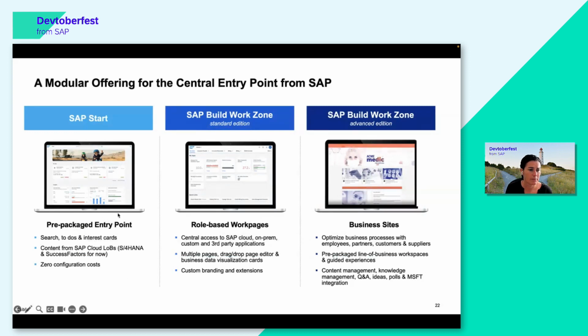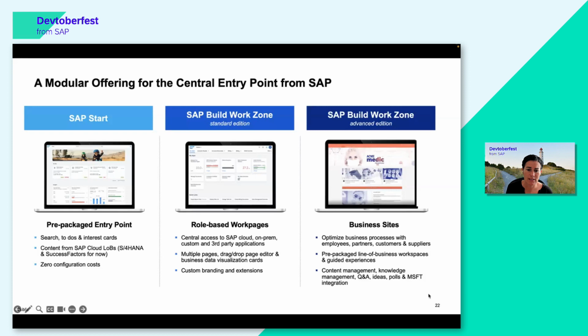So here, this is what it looks like. There's a little screenshot here. If you want to have a bit more features, since all of them are based on the same WorkZone foundation, there's a simple upgrade path, and you can then upgrade to the Build WorkZone Standard Edition. I mentioned already, this is the one where we say it's for you, your personalized experience, the content that you need in your enterprise context.